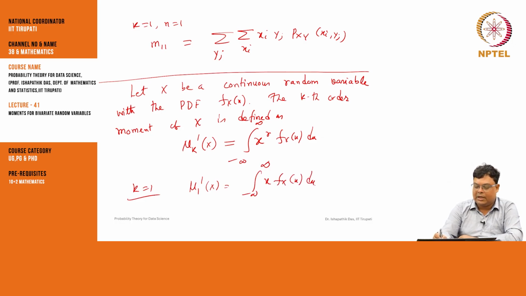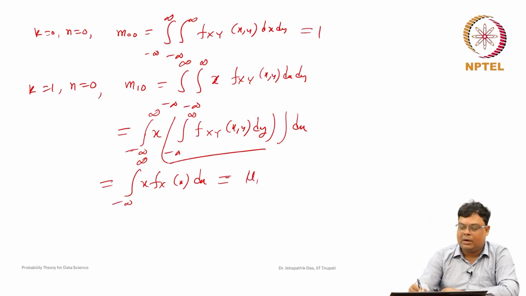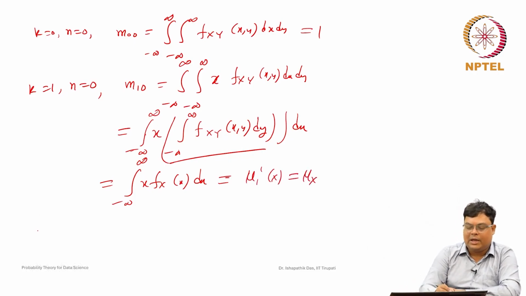So this is nothing but our mu 1 dash x, or simply mu x. So, m 10 is mu 1 dash.